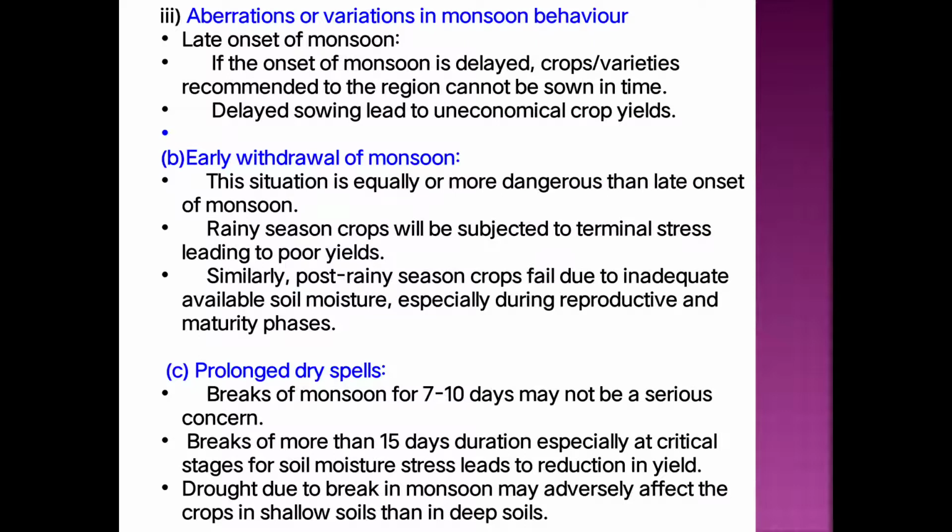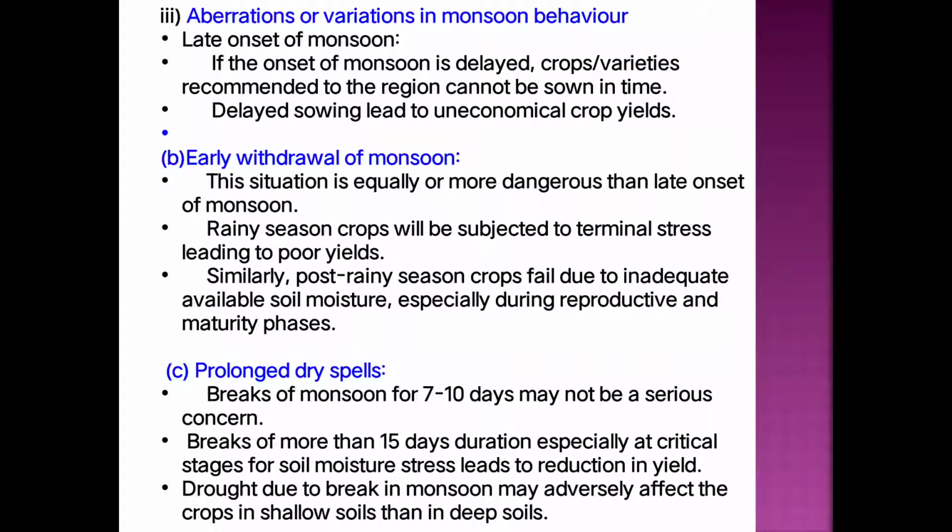Then the next characteristic is the aberrations or variation in monsoon behavior. That means what are the aberrations or variations mostly observed in the monsoon behavior. So aberrations mean the abnormal conditions of the rainfall. These are firstly the late onset of monsoon, that means the late start of monsoon during the rainy season.